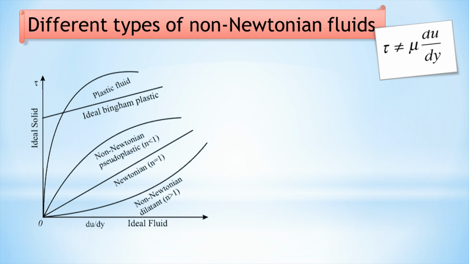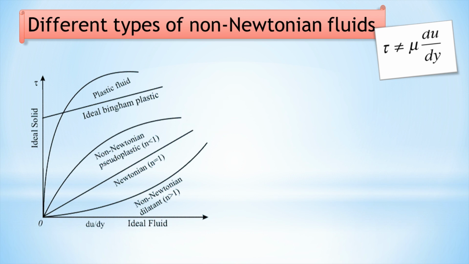The Newtonian fluid behaves according to the law that shear stress is linearly proportional to velocity gradient or rate of shear strain. Thus, for these fluids, the plot of shear stress against velocity gradient is a straight line through the origin. The slope of the line determines the viscosity.